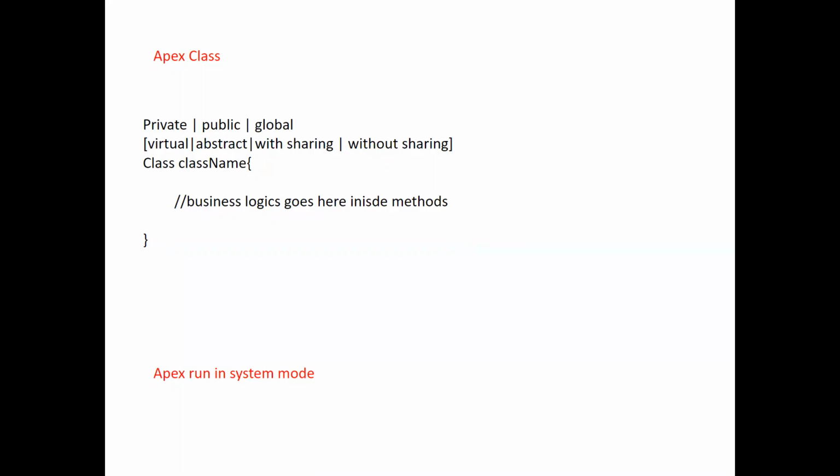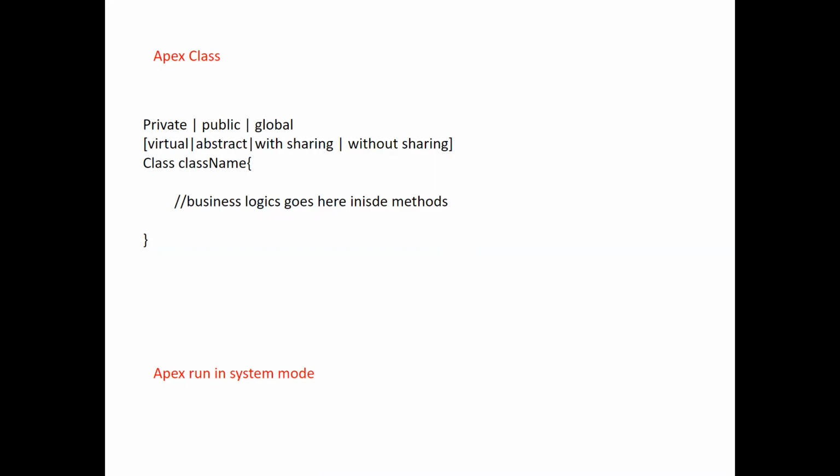Actually, your Apex class runs in system mode. What is meant by system mode? For example, I am logging into my Salesforce and I don't have access to my account object. But your Apex class will give you the privilege to access the account object. So that is called system mode. In system mode, you can access anything.